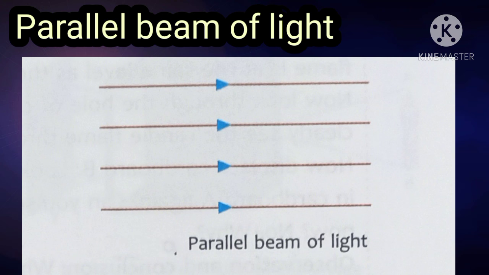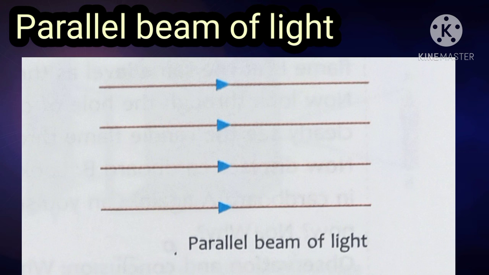When a large number of rays travel parallel to each other, the collection of such rays is called a parallel beam of light. For example, the rays of the Sun entering a room through an open window constitute a parallel beam of light. Similarly, the rays coming out of a searchlight or a spotlight constitute a parallel beam.